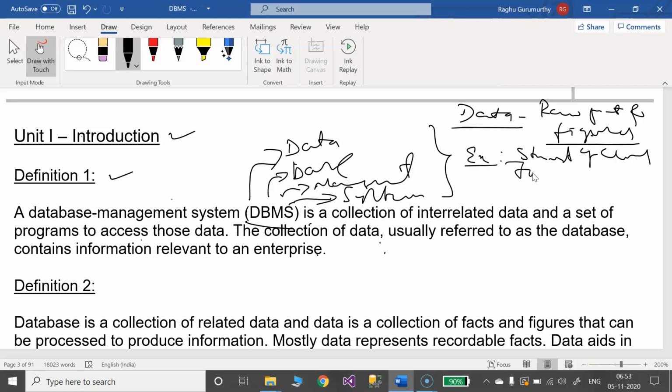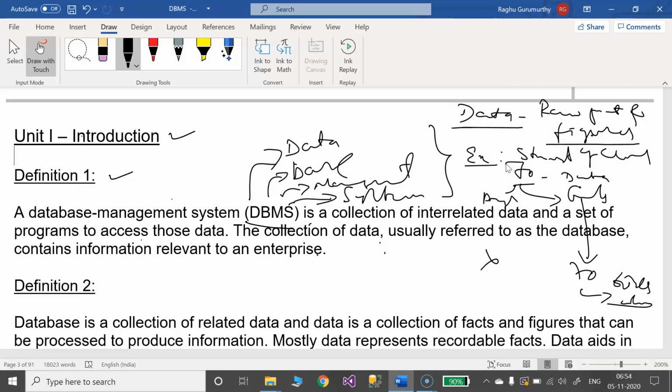Suppose consider 70. 70 is the data. Apart from 70, how many boys and how many girls? Here there are no boys, only 70 girls, because this is a girls college, or we may call it a women's college.